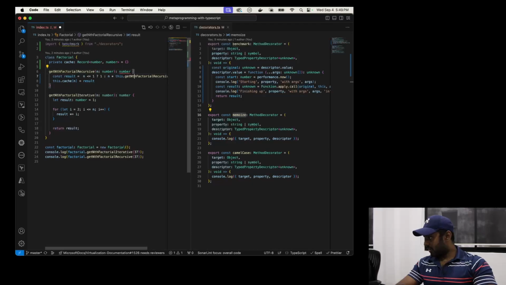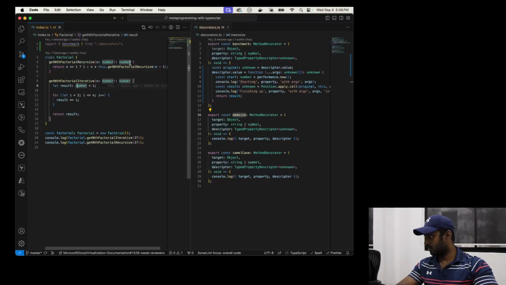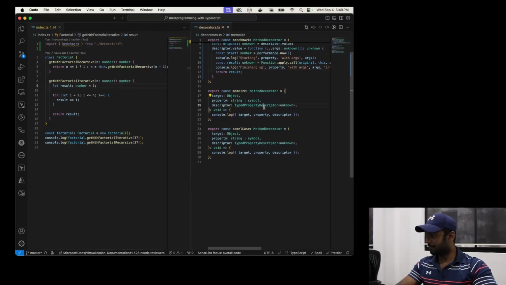So let's see how we can do this using more of a metaprogramming approach. Let me revert all of that and take this one off. Let's open up this one, memoize. I'm going to do the exact same thing.